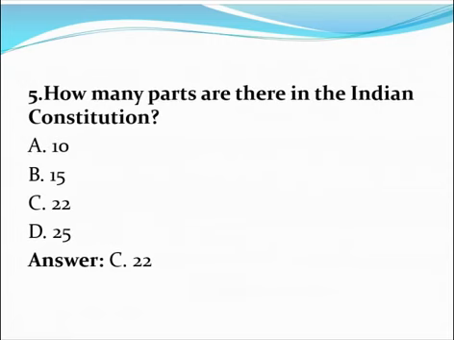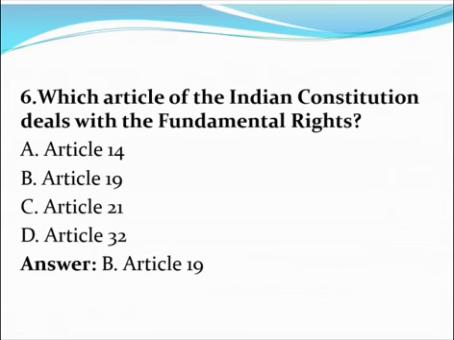Ganga. Next question. How many parts are there in the Indian Constitution? A. 10, B. 15, C. 22, D. 25. The correct answer is option C. 22. Next question. Which article of the Indian Constitution deals with the fundamental rights? A. Article 14, B. Article 19, C. Article 21, D. Article 32. The correct answer is option B.